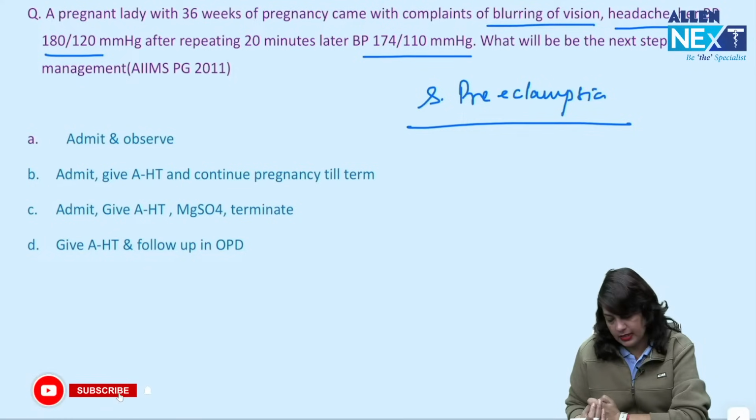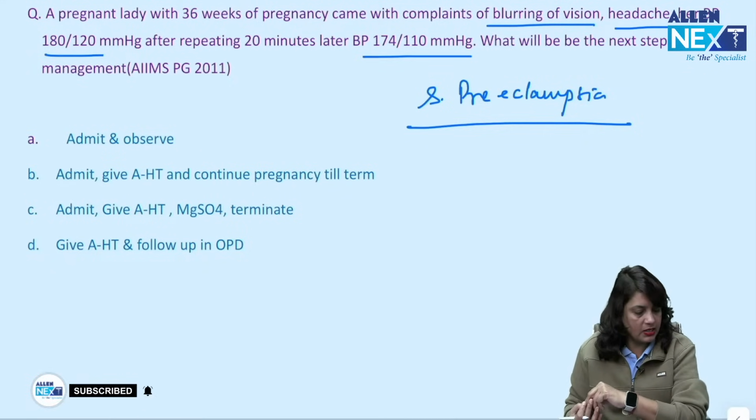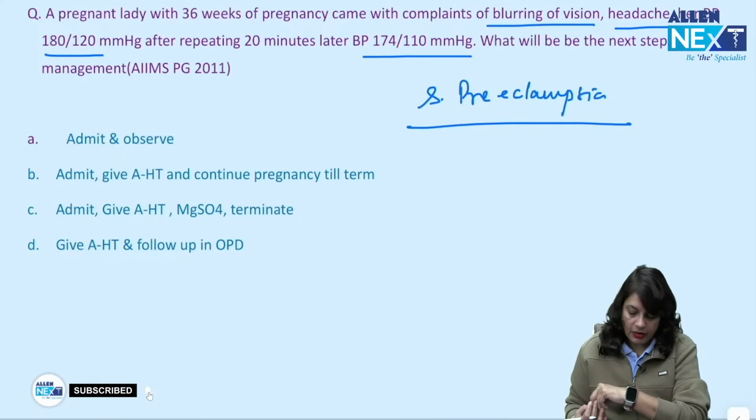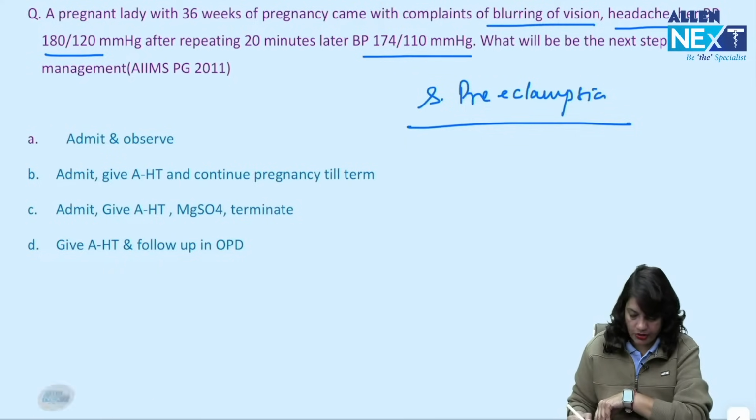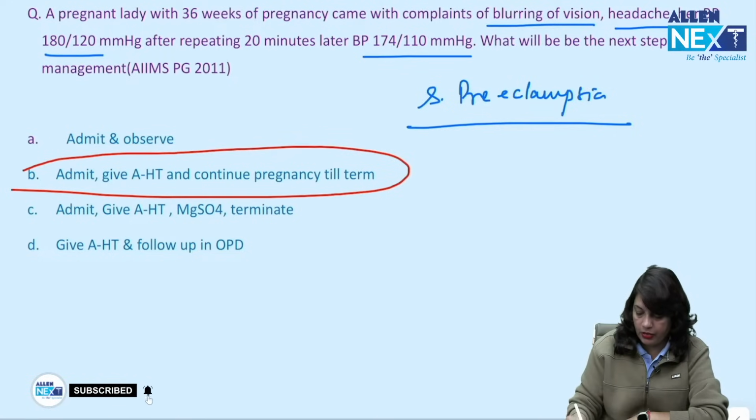Tanner staging is like 5 stages for breast development and 5 stages for axillary pubic hair development. Details of Tanner staging have not been asked in the FMG exam. Then what is your correct answer for this question? It is admit, antihypertensive, continue the pregnancy.